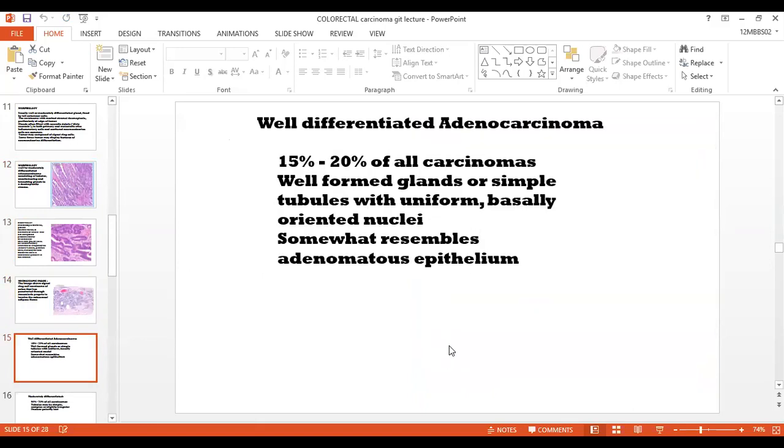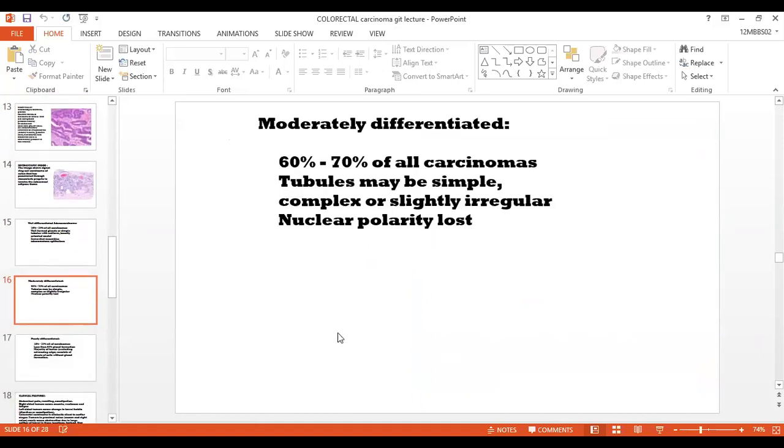There is somewhat of a resemblance with adenomatous epithelium in well differentiated carcinoma. In moderately differentiated carcinoma, these are 60 to 70% of all carcinomas. Tubules may be simple, complex, or slightly irregular. Nuclear polarity is lost here.